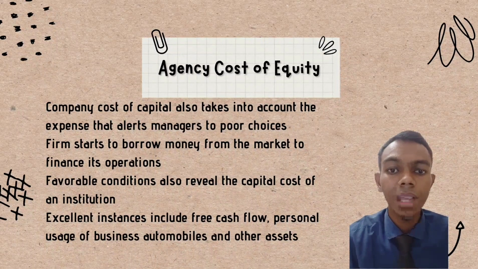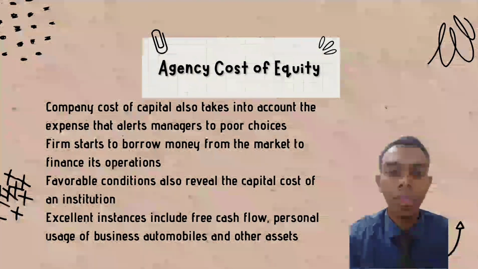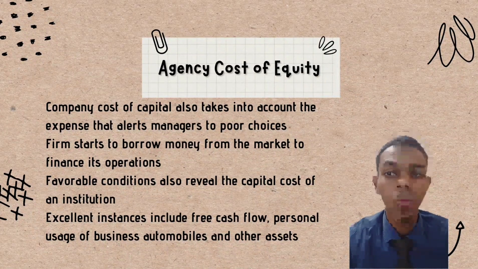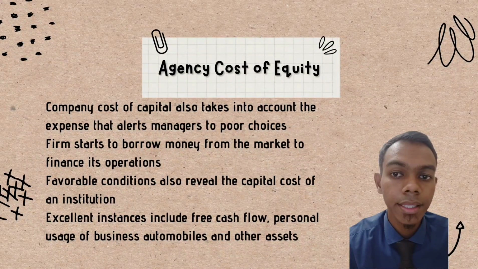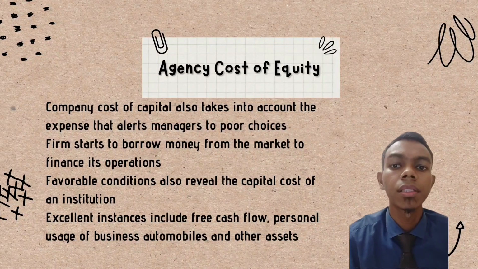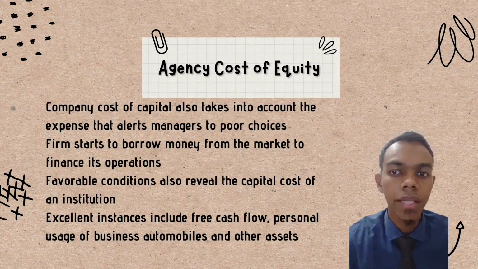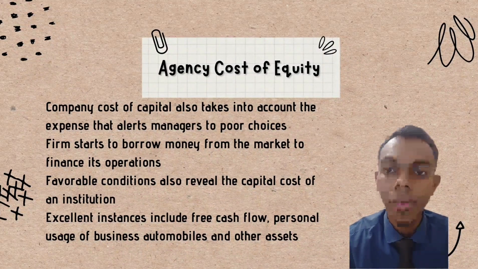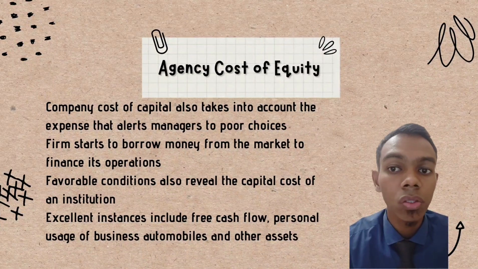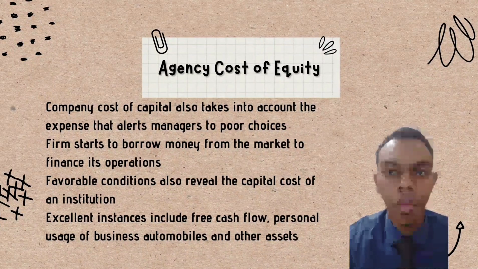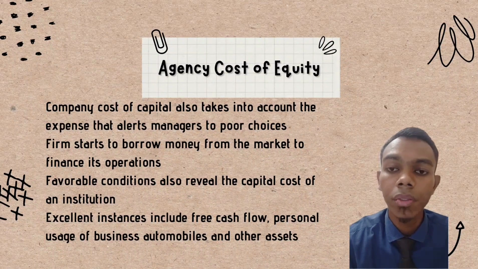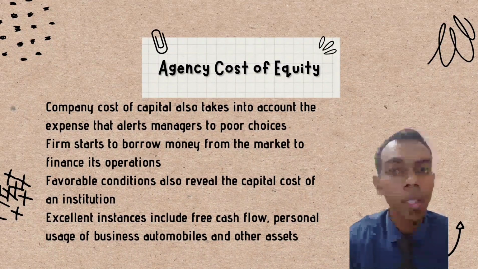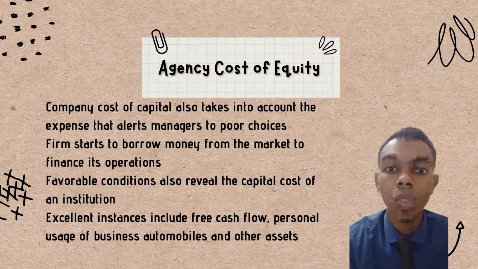Discussion of agency cost of equity. Agency cost of equity refers to the conflict of interest that arises between management and shareholders. When management makes decisions that might not be in the best interest of the firm and that shareholders view as an action that will not increase the value of their shares, an agency cost of equity has arisen. Company cost of capital also takes into account the expense that alerts managers to poor choices.